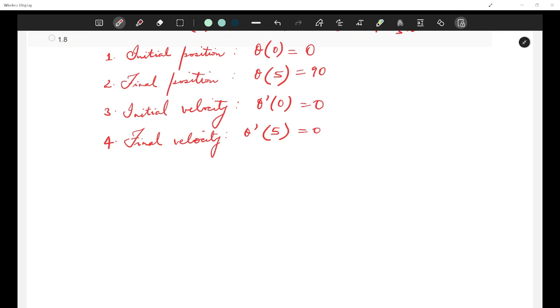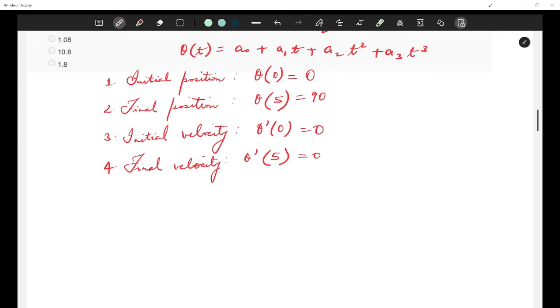Since theta 0 is equal to 0, I'll write for the first time and then we'll continue. So theta 0 is 0. We'll figure out the first constraint first. Which means 0 is equal to a naught, because you put t is equal to 0 at all the places. From here you'll get a naught is equal to 0. So we have already got the first equation, right?